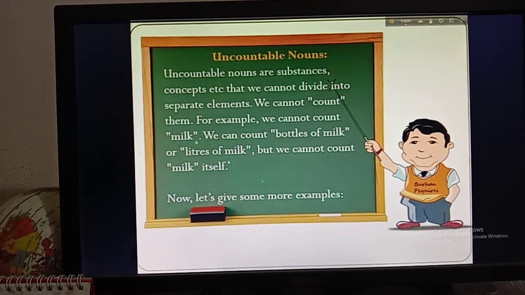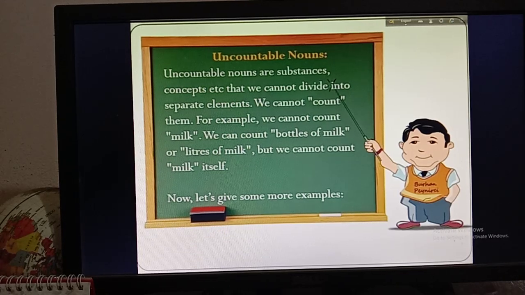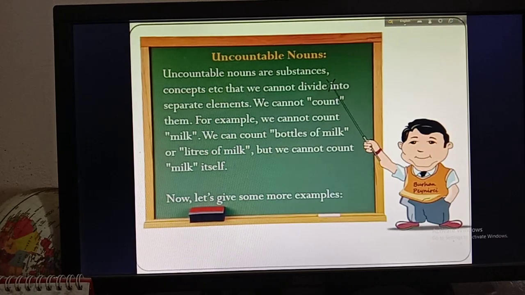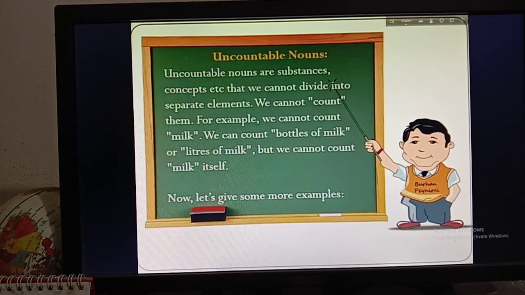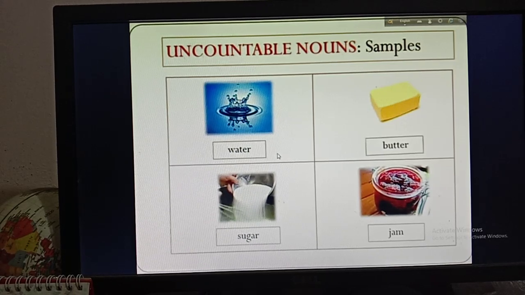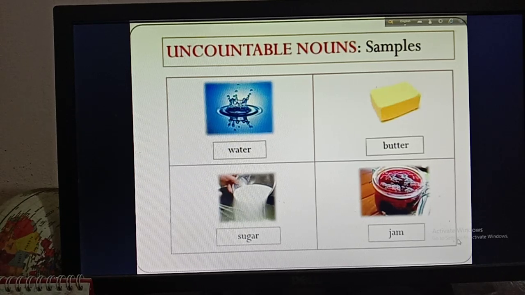Okay, so I am giving some examples for you, and you will be able to know how to count them or how to find out if they are countable or not. Here are the examples of uncountable nouns. In the first picture you can see water, sugar, butter, jam. So you can see that there is only one form. I have not said water and waters, sugar, sugars, butter, butters, jam, jams. I have not said like this.